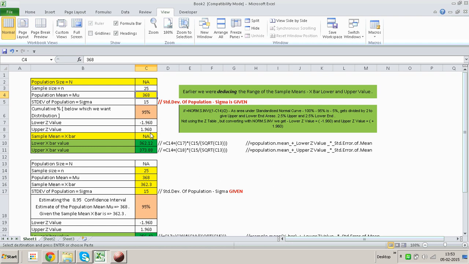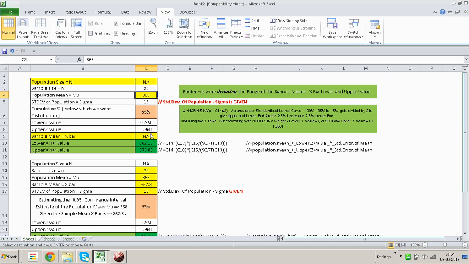So mostly people will say that we have 95% confidence, or we are estimating the 95% confidence interval of the population mean, which is a certain value, given a certain statistic from the sample. So taking a statistic from the sample, we are able to predict what will be the probability level in the population.